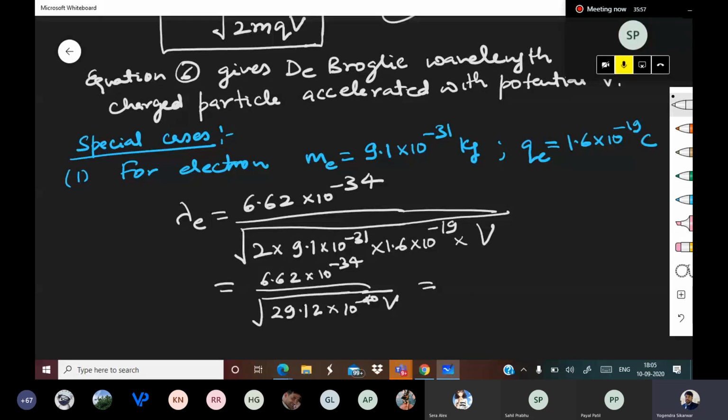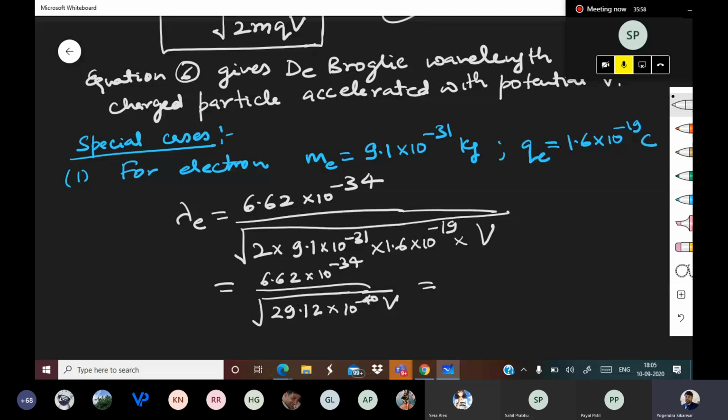Just a second. That will be 6.62 into 10 to the power minus 34 upon 5.39. 396 can be taken as, let me take it as 396 into 10 to the power minus 20 into root V, because root will be root. Now this is going to cancel this as 10 to the power minus 14. This is going to cancel this as 10 to the power minus 14.